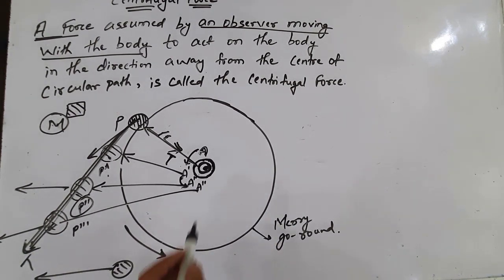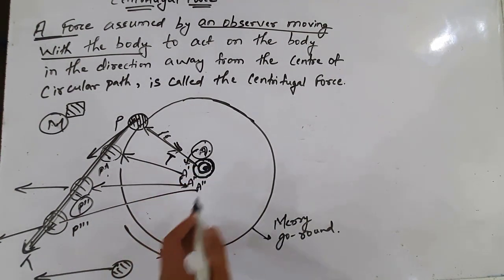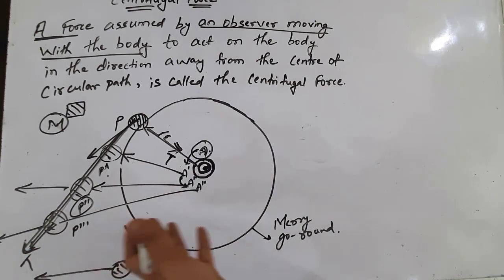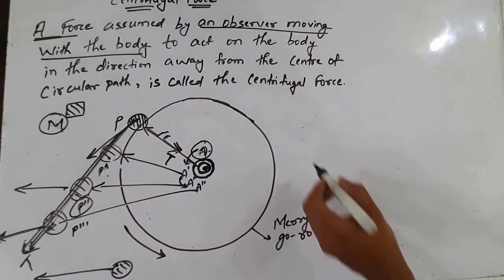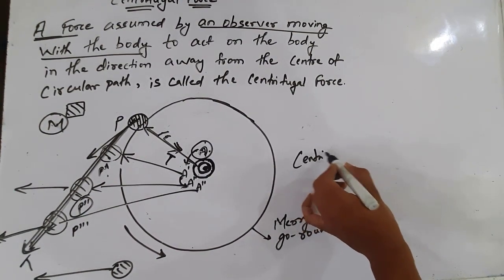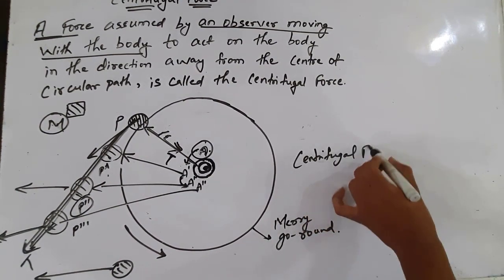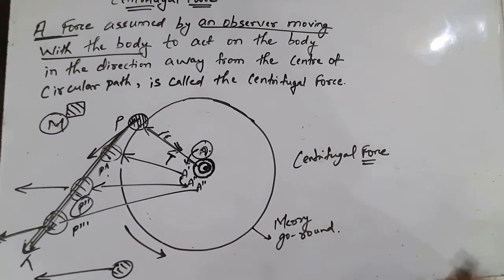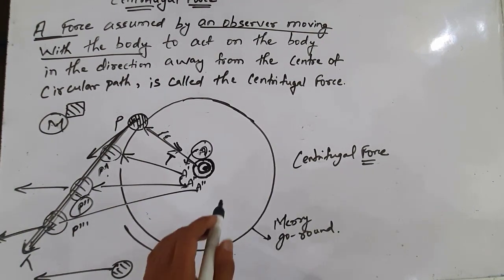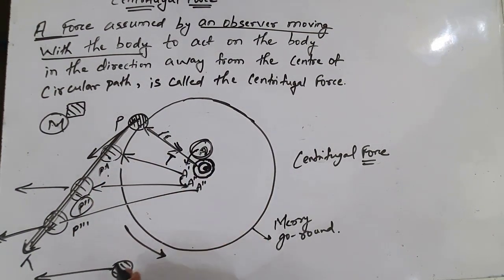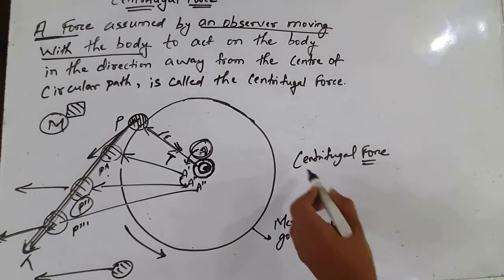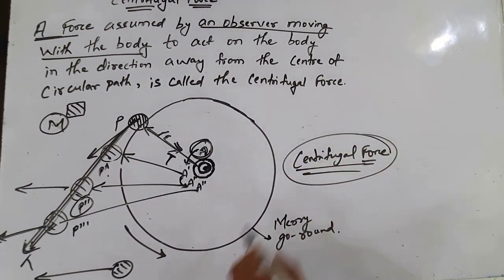To explain the observation of A, he says that there is a force acting radially outward, and that force is again named centrifugal force. So from these two experiments it is clear that to explain the observation of the person moving with the body, there is a requirement of a force, and that force is called centrifugal force.